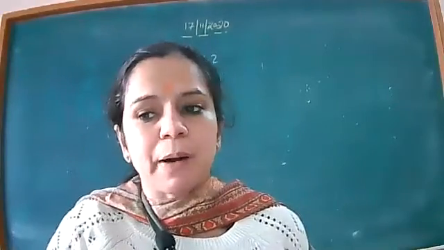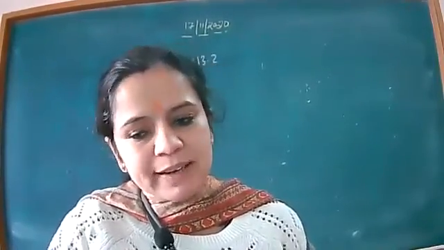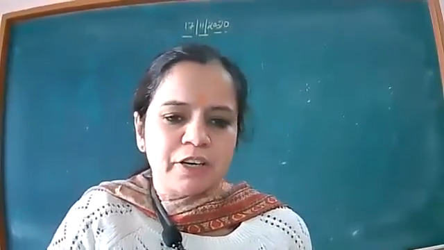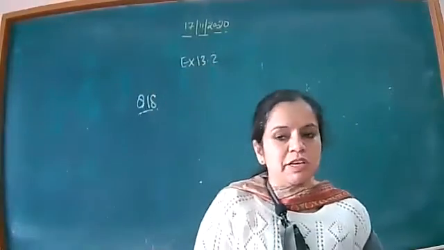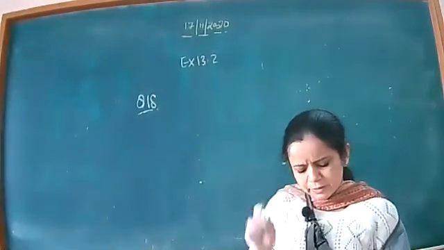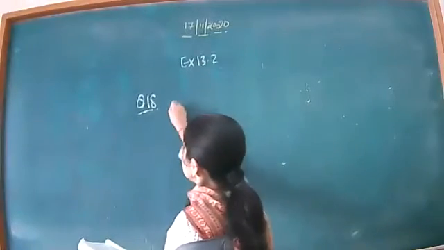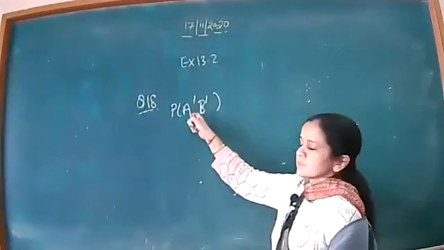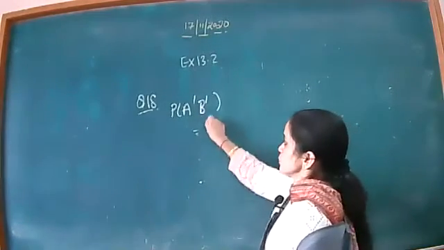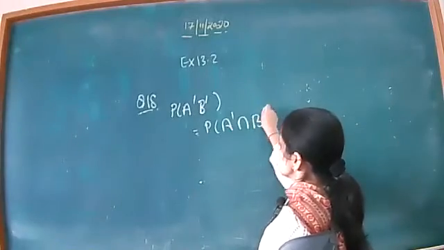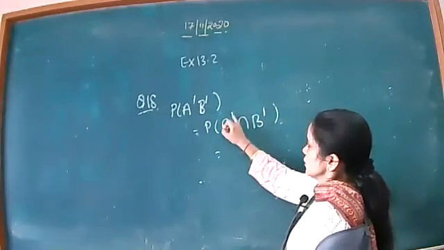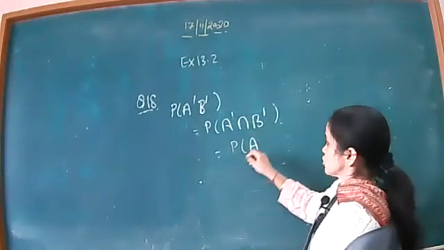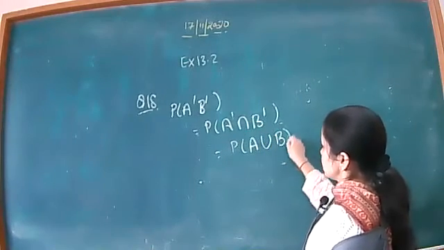I have to check the B part. I cannot directly tick it. I know that B will be the option, but sometimes we can also be wrong. So we have to verify 100% that the option is correct. Let it be checked out. Probability of A not, B not. You know that if no sign is mentioned here, there is an intersection sign, dash. Beta, you know it very well. Dash means not, the sign can be combined, and the intersection will change into union, and it is like this.